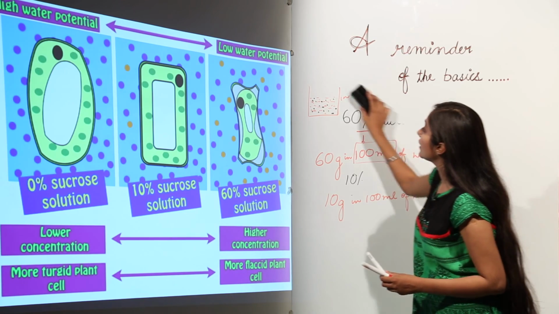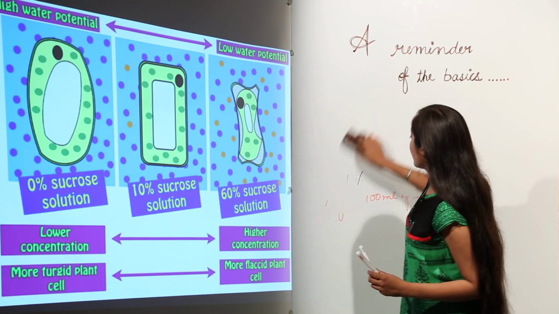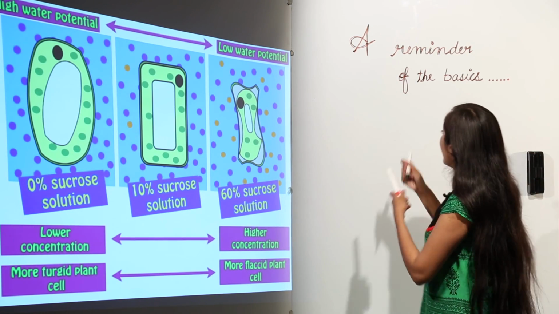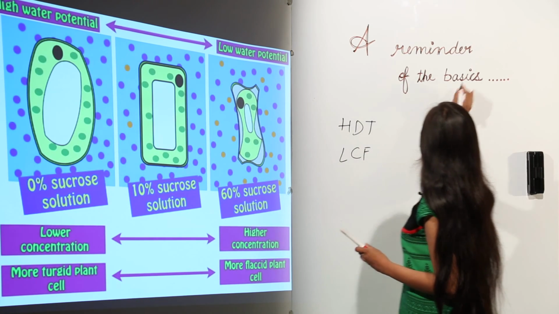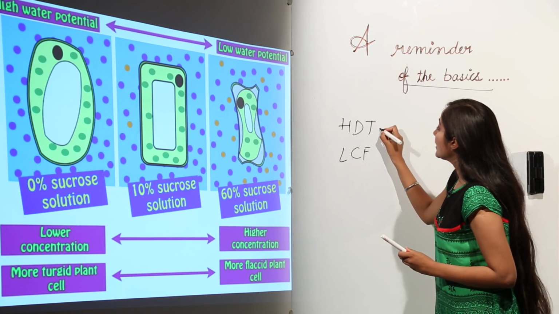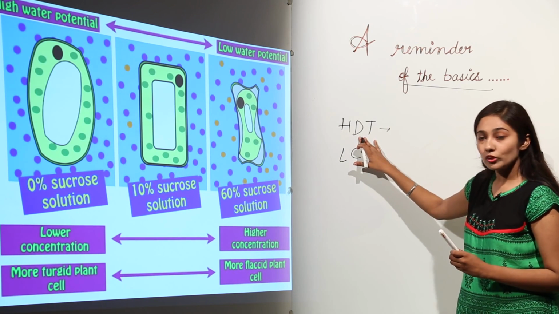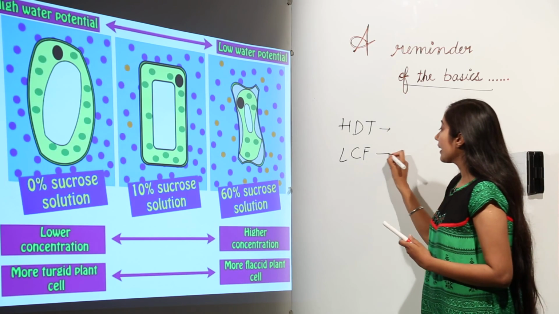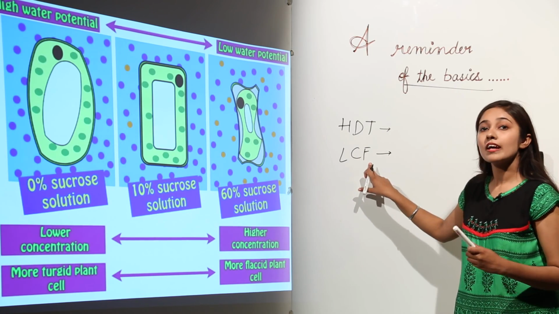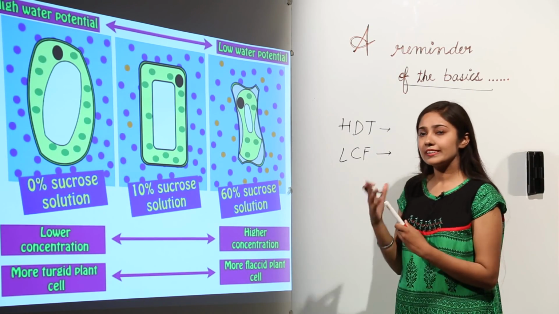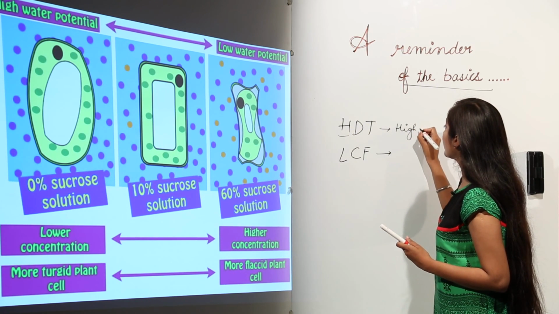Next, let us move on to another important aspect that I want to discuss before I begin with the whole chapter. Remember HDT and LCF. These are the basics. HDT means H is for high water potential, D is for dilute solution and T is for turgid cell. Again, L is for low water potential, C is for concentrated solution and F is for flaccid cell. This is how you can remember these terms. H is for what? It is for high water potential.